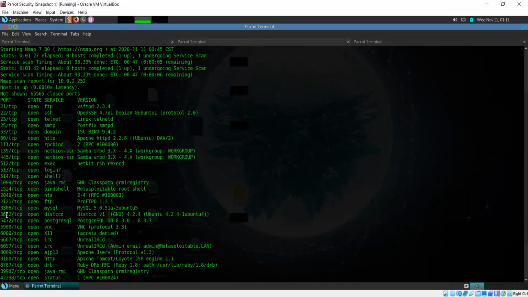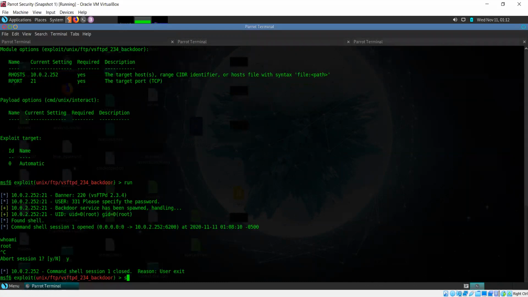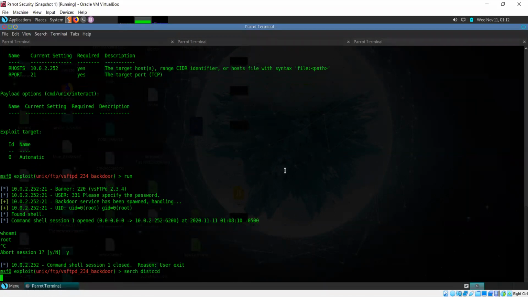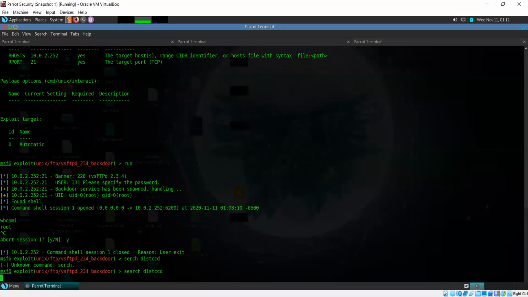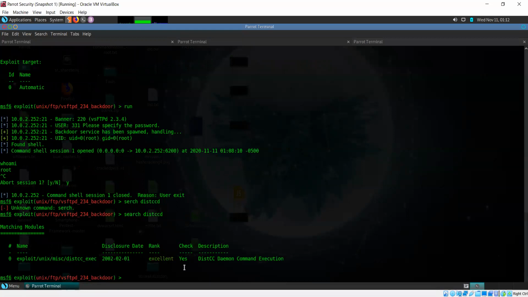We have the service running on 3632, distccd. Let's see if we can find something for that in Metasploit. Search distccd. Okay, misspelled that. There is just one exploit for this. Let's try that.